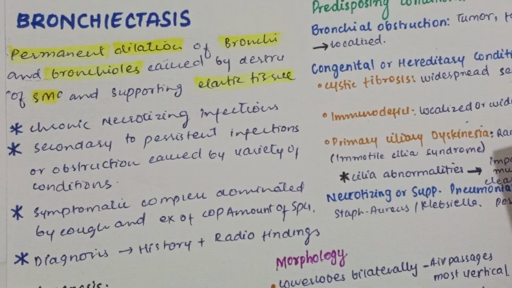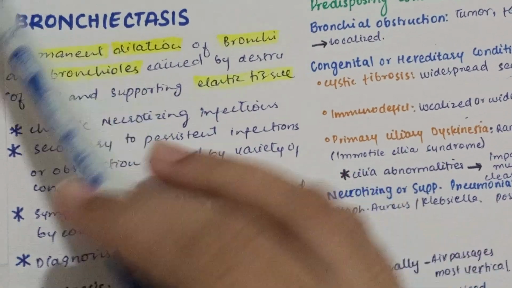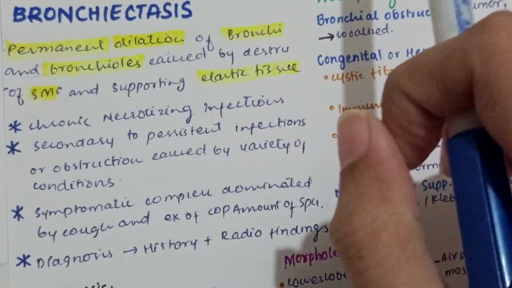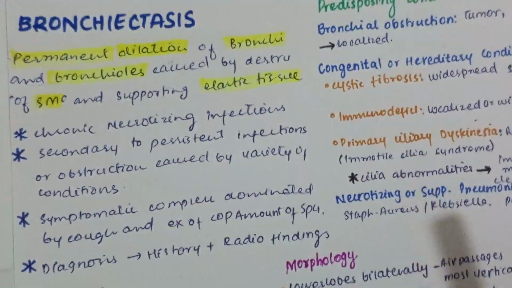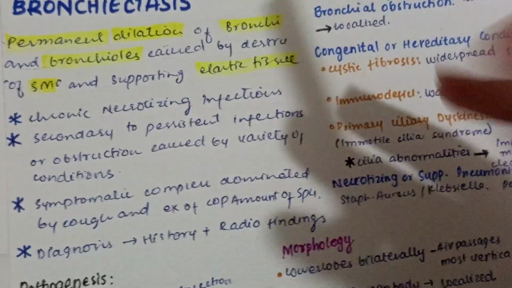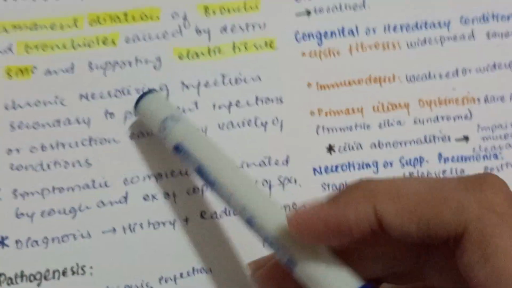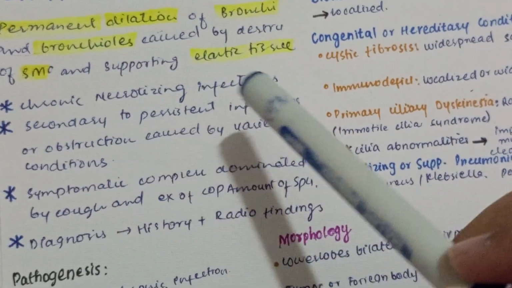Points are very important for bronchiectasis. Number one is permanent, and the other is dilation. Bronchiectasis is actually the permanent dilation of bronchi and bronchioles that is caused by destruction of smooth muscles and supporting elastic tissue. The number one major cause here is chronic necrotizing infection.